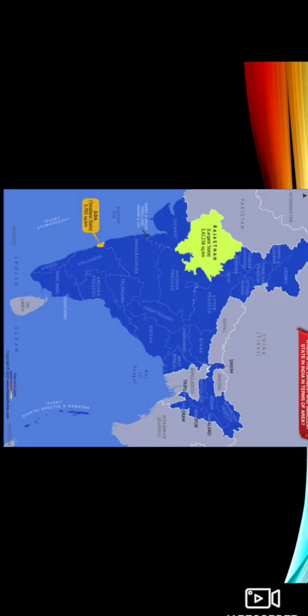And which is the largest? As you can see clearly in the picture, Rajasthan is the largest state of India and Goa is the smallest state of India. You can compare the size of both of these states with the other states of India.